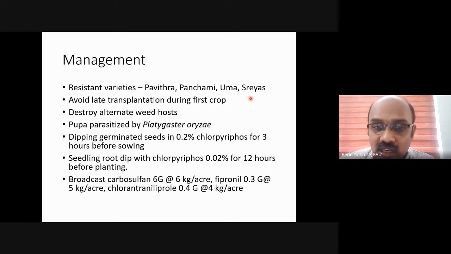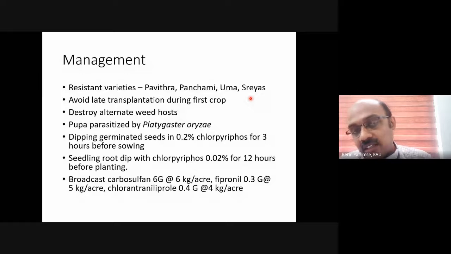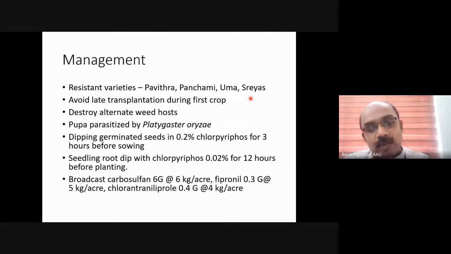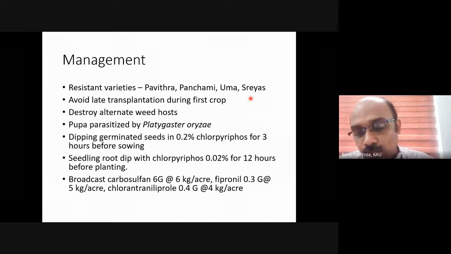The granules such as carbosulfan, fipronil, chlorantraniliprole, etc., which we studied in the case of rice thrips, are effective. The same dose: carbosulfan is 6 kg. Carbosulfan is the chemical most ideal for gall midge. Fipronil is also fine, 5 kg per acre. Chlorantraniliprole is recommended at 4 kg per acre, but it's not that effective against gall midge.